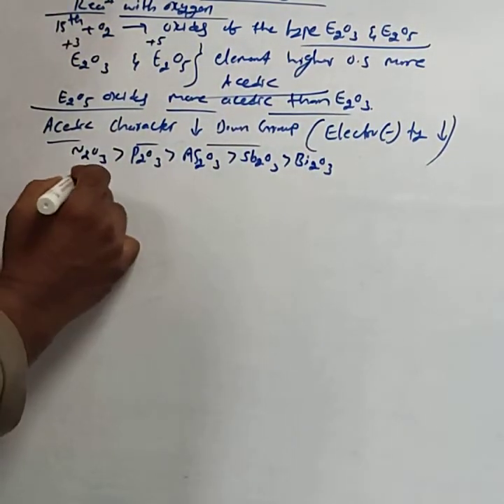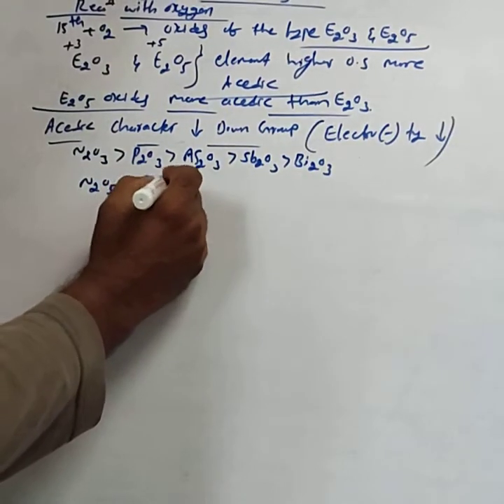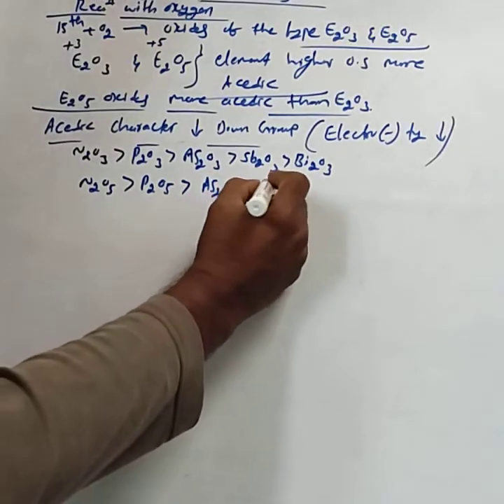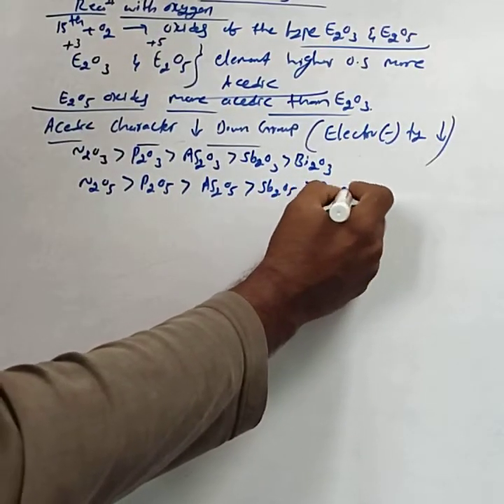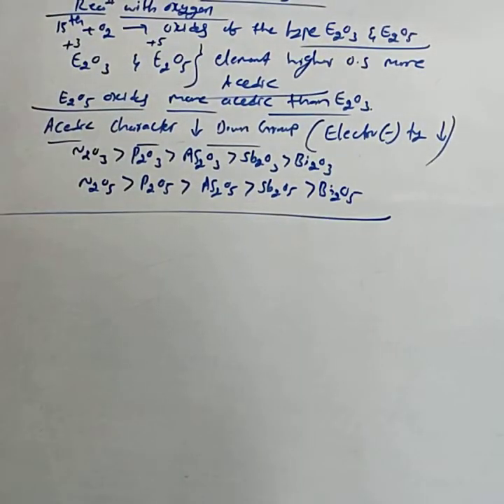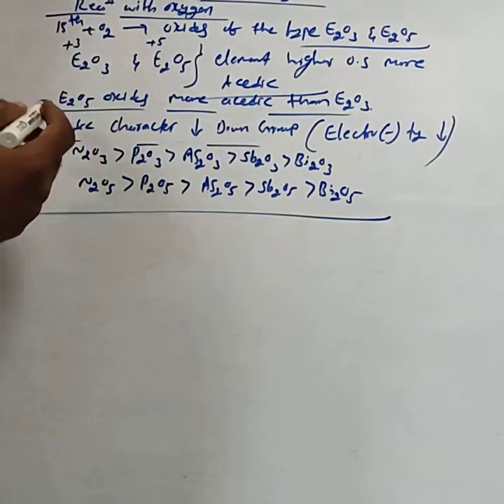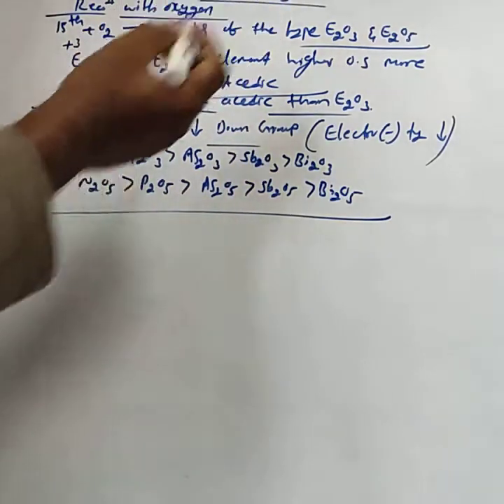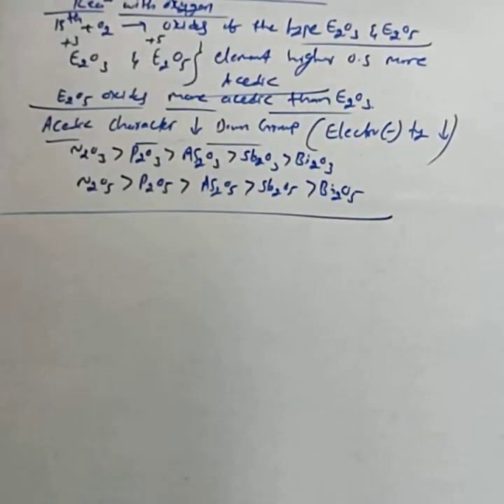Similarly for E2O5: N2O5, P2O5, As2O5, Sb2O5, then Bi2O5. This is the acidic strength order. You have to remember this. Acidic character decreases down the group because electronegativity decreases.